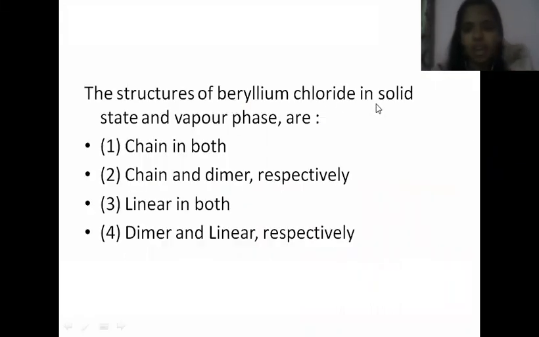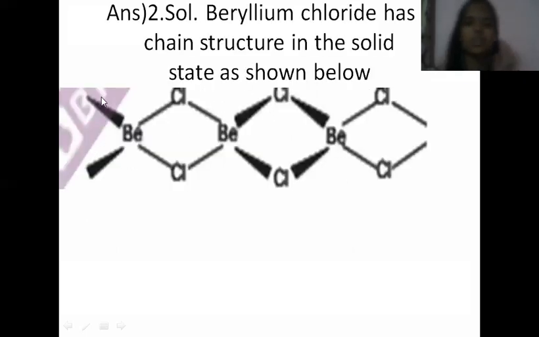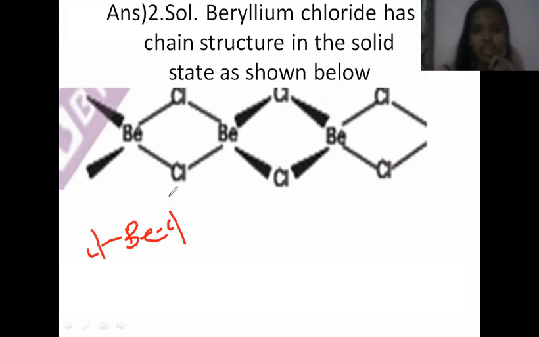Structures of beryllium chloride in solid state and vapor phase are. That is the next question. In the solid state and in the vapor phase, the structure of beryllium chloride varies. Beryllium chloride is BeCl2, beryllium bonded with 2 chlorine atoms.